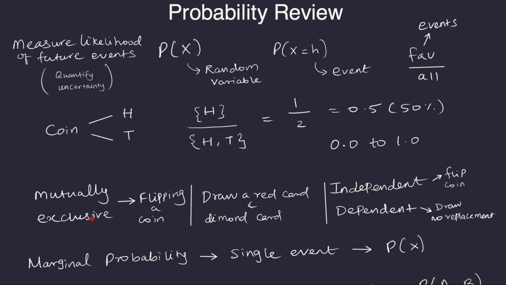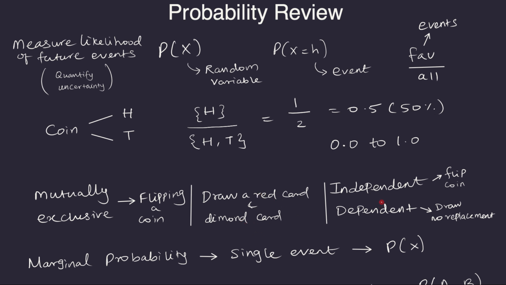So that is an example for mutually exclusive events. On the other hand, when you are talking about non-mutually exclusive events, then those are the events that could happen at the same time. For example, when you are drawing a red card and a diamond card from a deck, then these are non-mutually exclusive events because all diamond cards are red cards. So the red card that you have drawn could very well be the diamond card as well. So those type of events are non-mutually exclusive events.